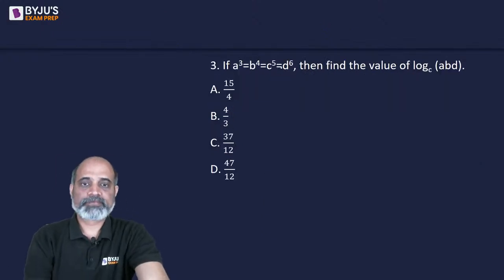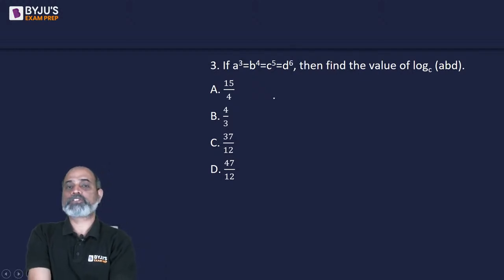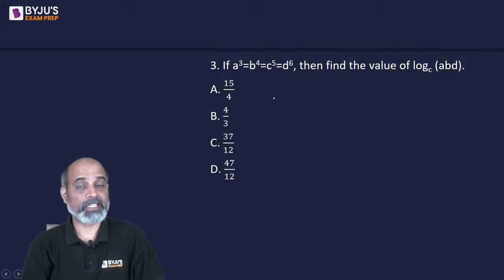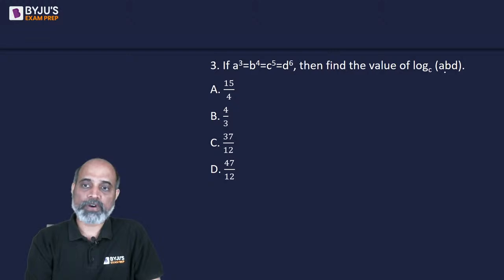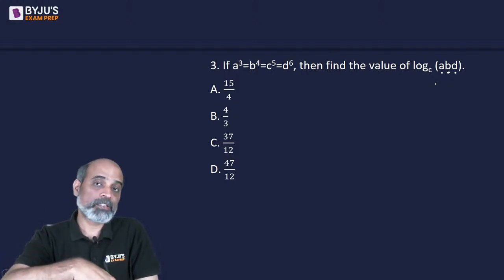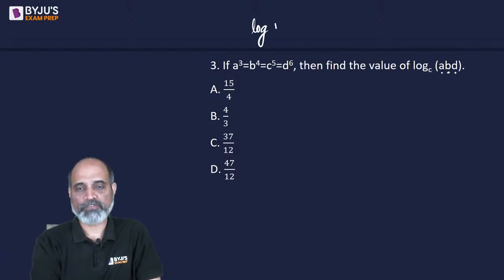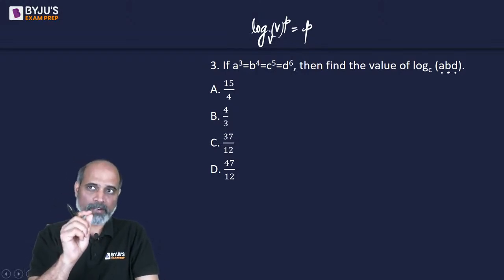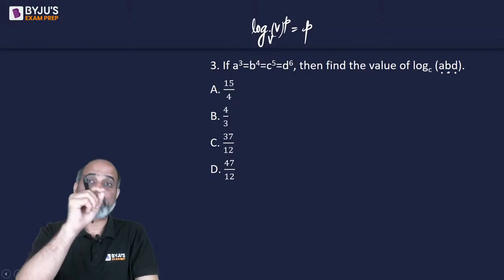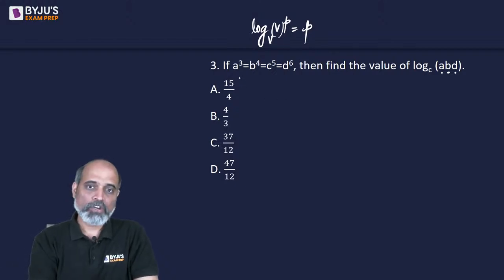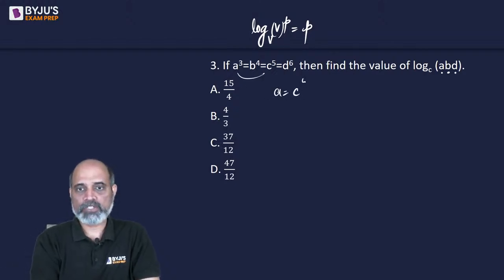Okay, the next one. If a cube is equal to b to the power 4 is equal to c to the power 5 is equal to d to the power 6, then find the value of log a into b into d to the base c. So our motive is to make sure that each of a, b and d are written in terms of c. Reason being, if we have log of a value to the power p to the base same value, it is p. So we need the same variable in the value as well as in the place of base. The base already is c, so we need a, b, d to be written in terms of c. So from the first one we can say a is equal to c to the power 5 by 3.